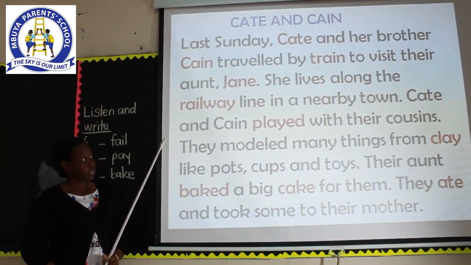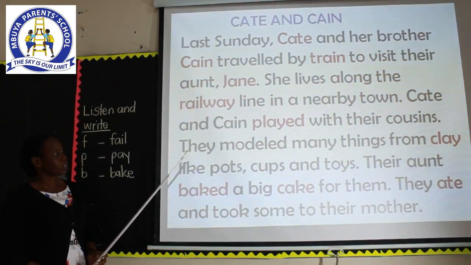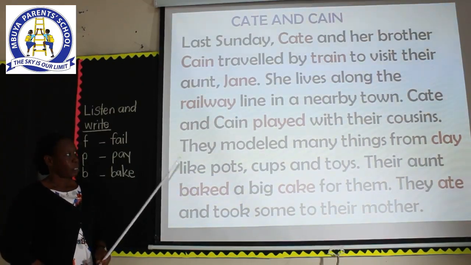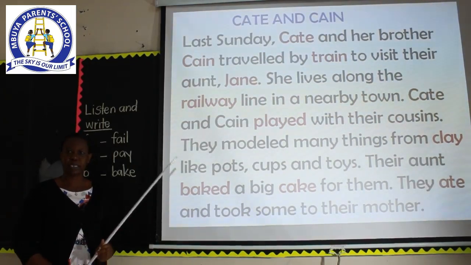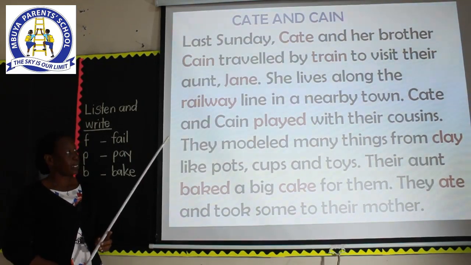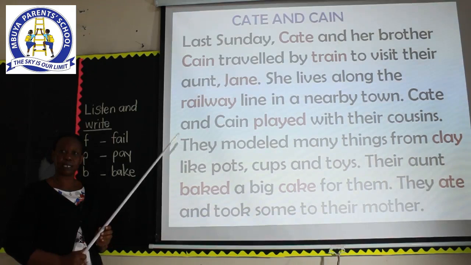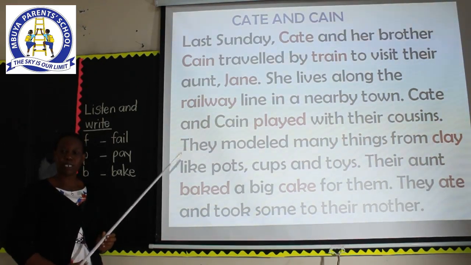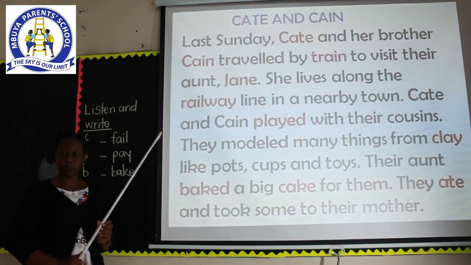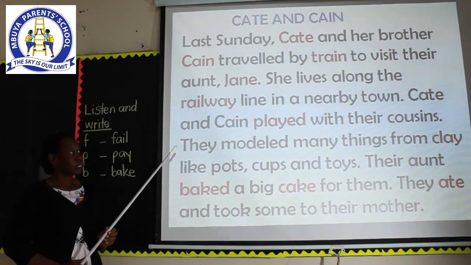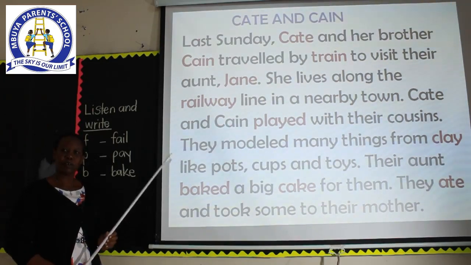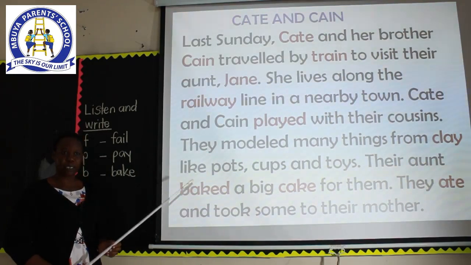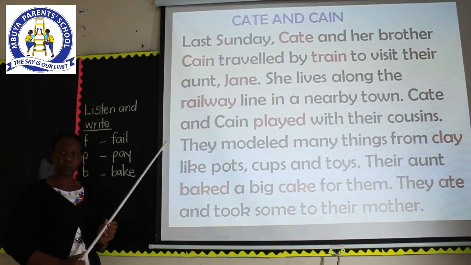Now, I want you to take a minute as you are reading through this passage. But I would like you to take note of mainly the highlighted words. The words which are highlighted, all those words which you see in color red, are the words which have the sounds that we looked at last time. So as you're reading, read it carefully, because at the end of it all, you have questions that you are going to answer. So take in every word which you see there.